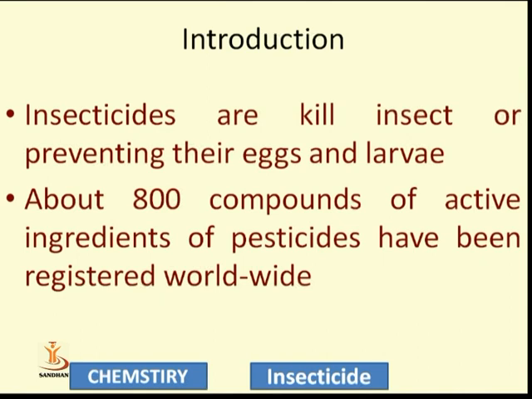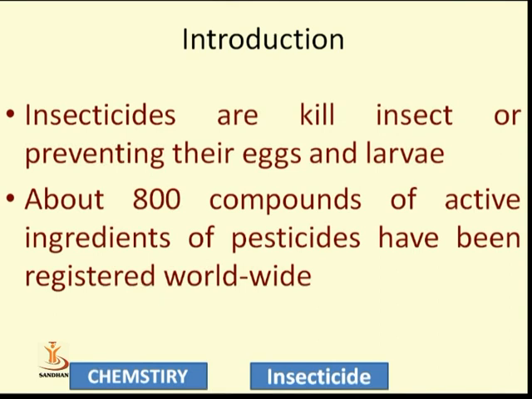Insecticides kill insects or prevent their eggs and larvae from developing. It is not necessary that every chemical substance or natural product directly kills the insect, but it can stop their growth at the stage of eggs or larvae, or it may kill the insects. So insecticides kill insects or prevent their eggs and larvae.